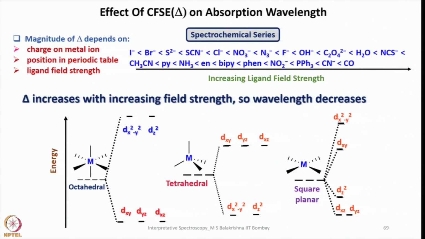That means whether it's a 3d series, 4d series or 5d series, and also the ligand field strength. All these three factors have an influence on the magnitude of crystal field stabilization energy, and with increasing field strength, the wavelength decreases. That means as crystal field stabilization energy increases, the HOMO-LUMO gap increases, so what happens? High energy is required, and wavelength decreases. You can see here, in case of octahedral, the energy gap between HOMO and LUMO is very high, and that is slightly less in case of tetrahedral. And in case of square planar, we are considering this transition here, dz2 to dxy level.